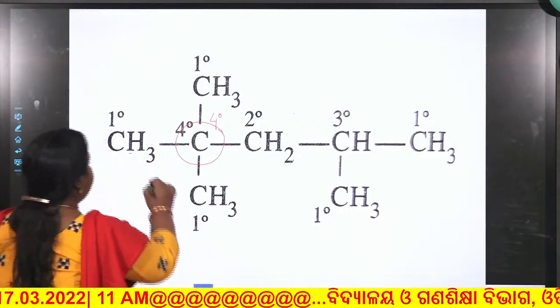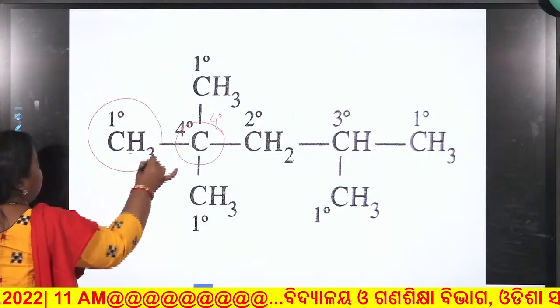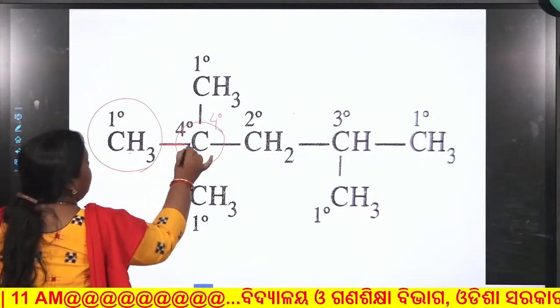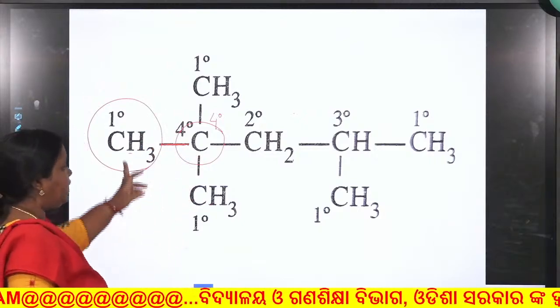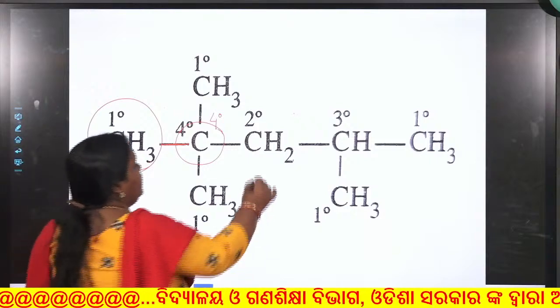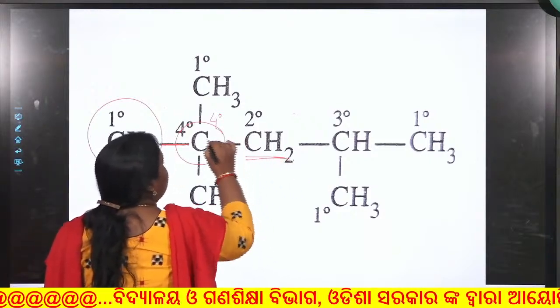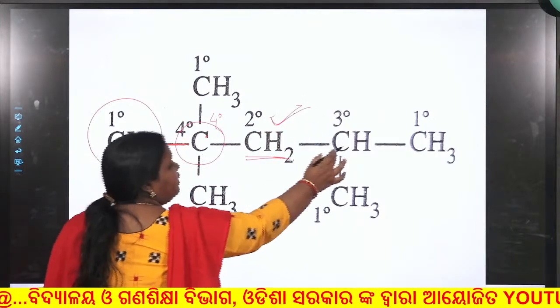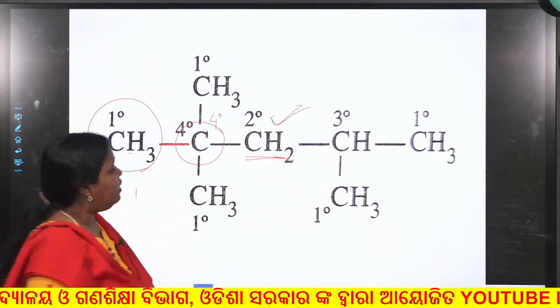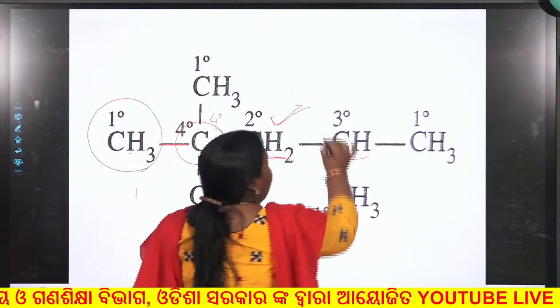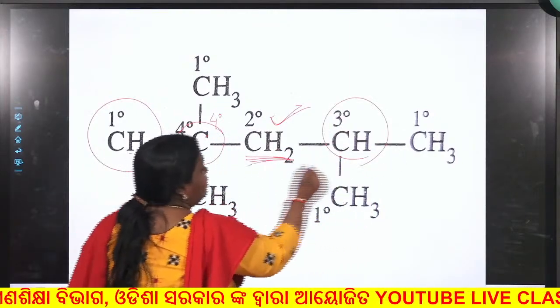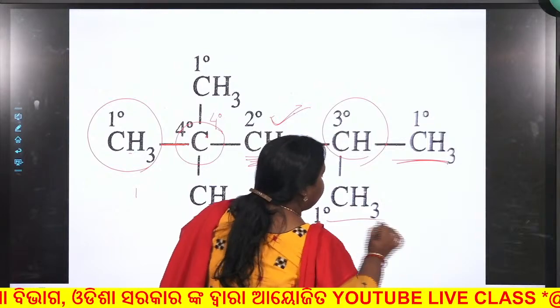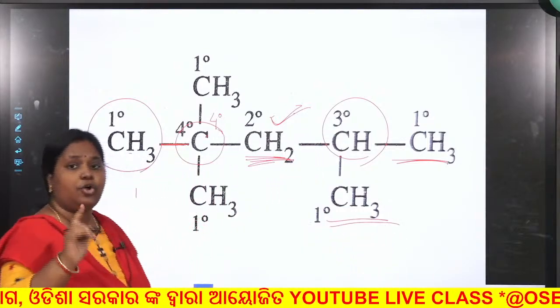Similarly, mark this carbon atom. This carbon is directly attached to only one other carbon. Hence, primary. This carbon is attached to two other carbon atoms, hence secondary, and this carbon atom is actually attached to 1, 2 and 3 other carbon atoms, hence tertiary.